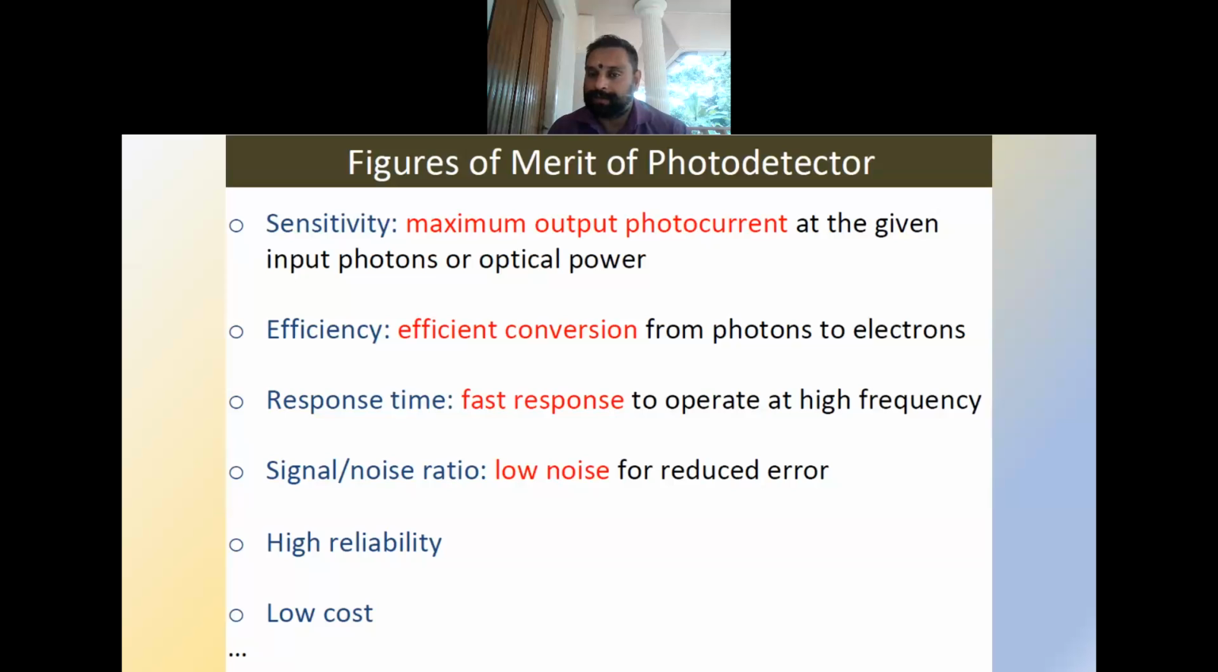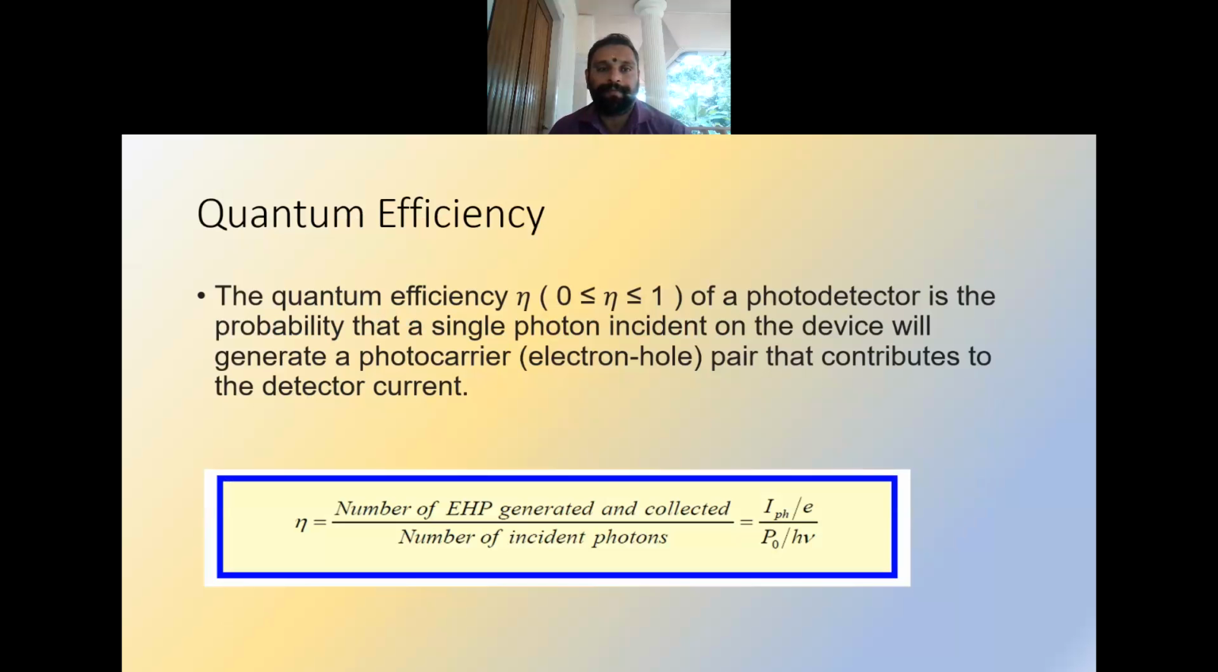So the fast response to operate at high frequency, and for a photodetector the signal to noise ratio should be as high as possible, and the other figures of merit are high reliability and low cost. One of the main parameters of a photodetector is the quantum efficiency.